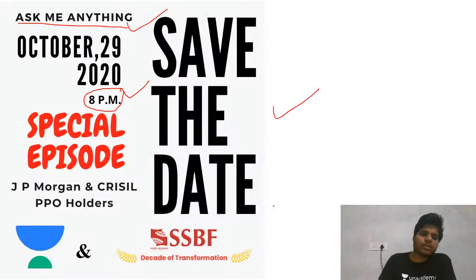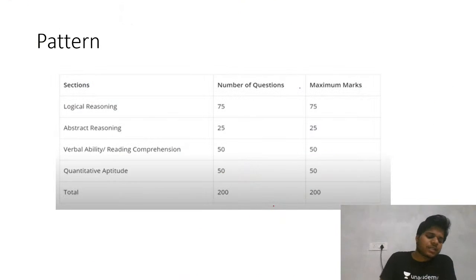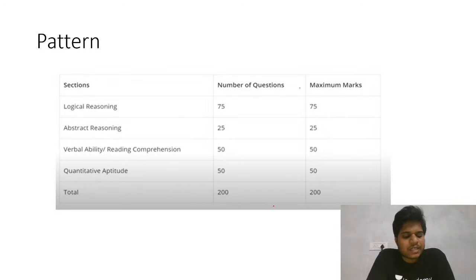So I hope you have noted down these two important things. Let's come to our agenda for today, that is CET. First we'll see the pattern, what the structure of the paper is. After that we will go into the nitty-gritty of the syllabus. We'll discuss in detail what you can plan for the time that is remaining. The exam is supposed to happen in March, so we have August, November, December, January, February. We have complete 4 months.